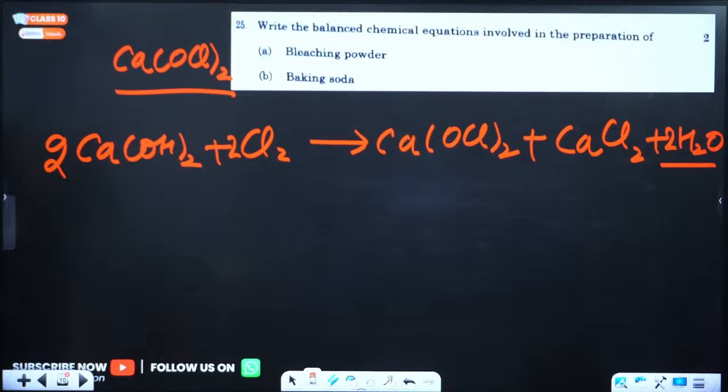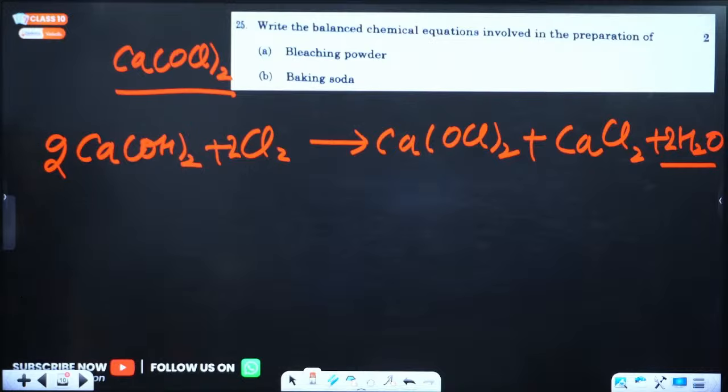This is balanced? Yes. Sodium is balanced, carbonate is balanced, hydrogen is balanced, nitrogen is balanced, everything is balanced, right? So these are the balanced chemical equations, A and B. If you wrote the equation in that way, both the equations, that is the correct answer.